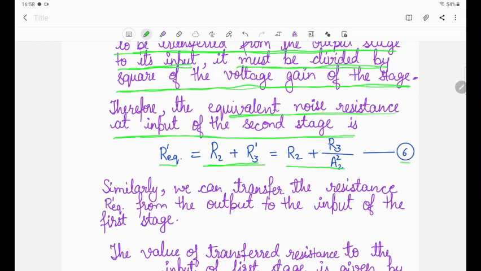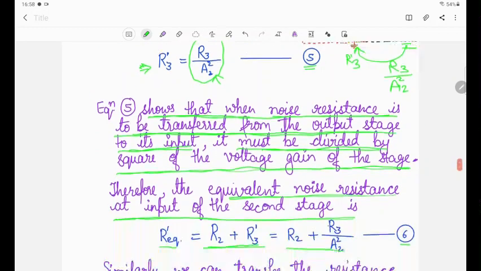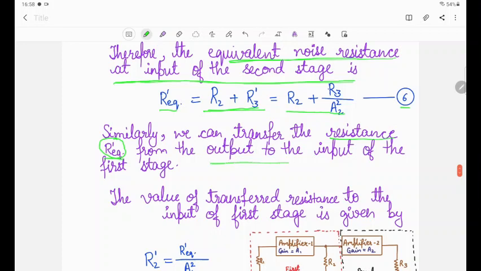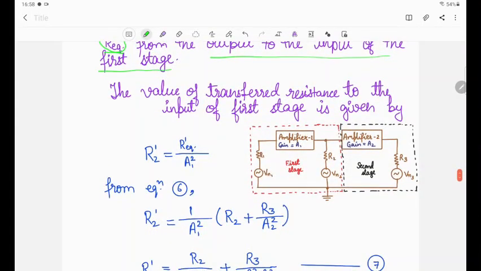Similarly, you can transform the resistance R equivalent'. Now we need to transform this R equivalent' from the output of the first stage to the input of the first stage at this point. The same procedure will be there. The value of the transferred resistance to the input of the first stage will be R equivalent' divided by A1 square.